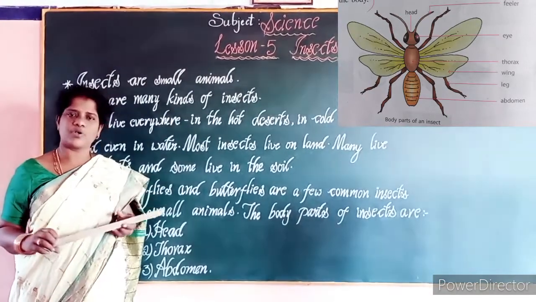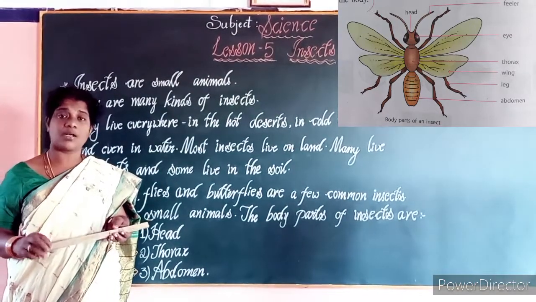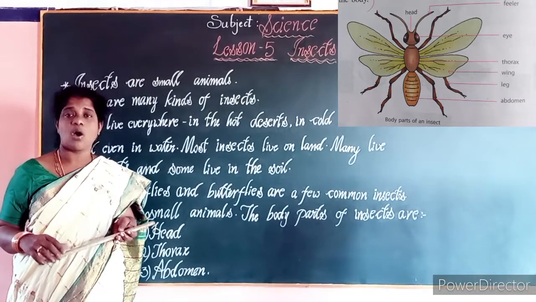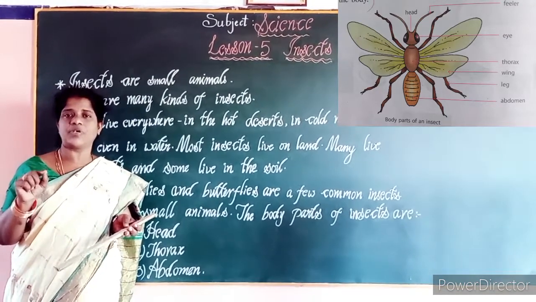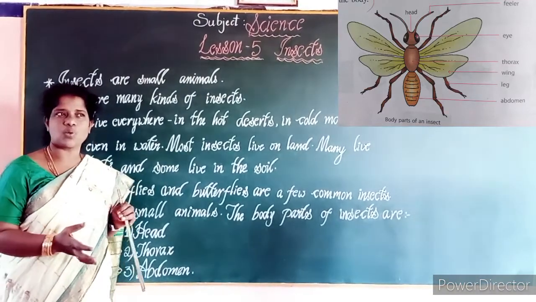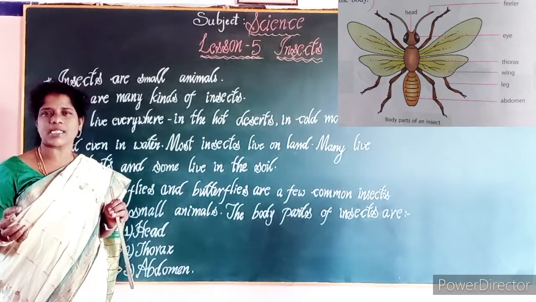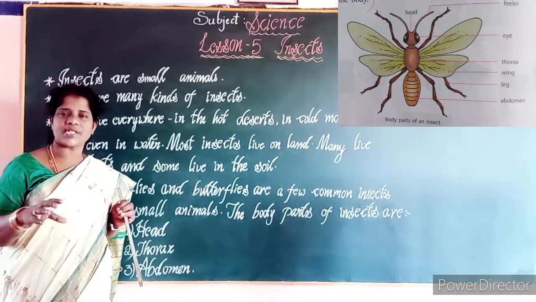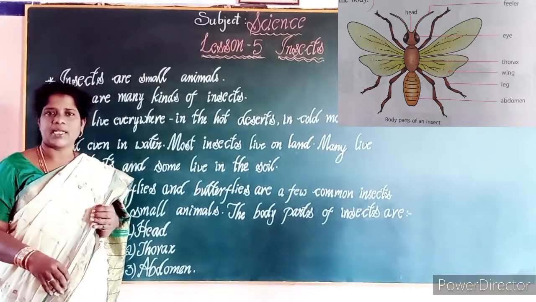I hope all of you children have water tanks in your houses. In that water tank, you can see some kind of insects. If we store water for a few days, like 3 or 4 days, obviously some insects will lie on that water, isn't it?